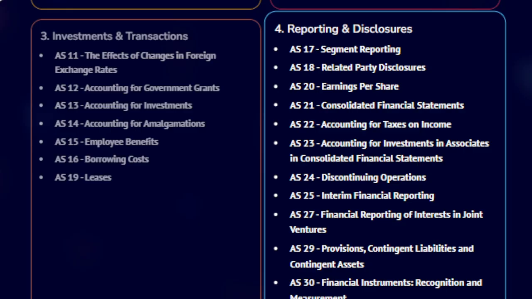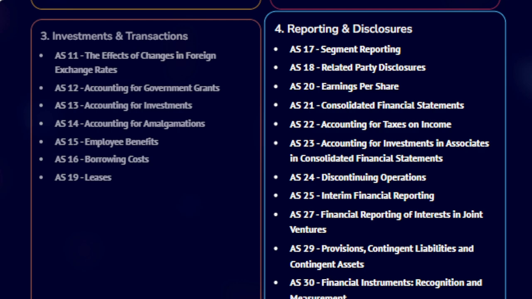AS 20, Earnings per Share, EPS, guides how to calculate and present EPS, a key indicator of a company's profitability per share of equity. AS 21, Consolidated Financial Statements, prescribes rules for preparing consolidated accounts when a company has subsidiaries.